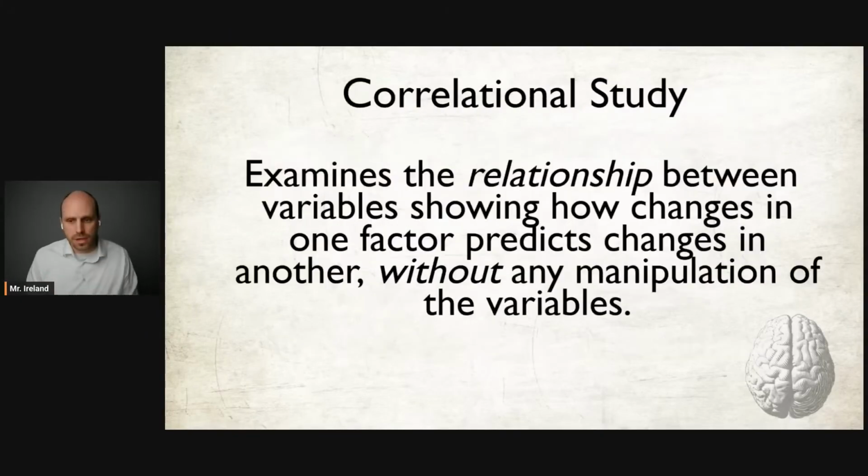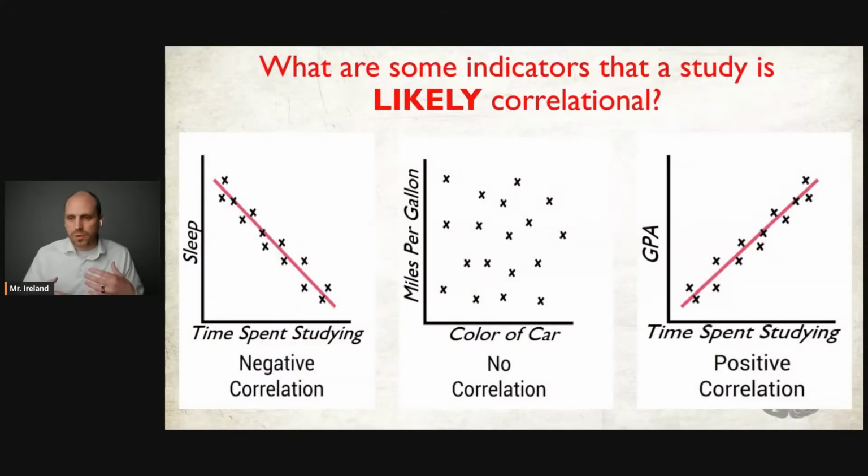Then you have correlational studies. Correlational studies examine the relationship between variables, showing how changes in one factor produce changes in another factor without the manipulation of any variables. Correlations look at relationships. Now, if you're looking at an AAQ, what might indicate that the study you're looking at is a correlational study?